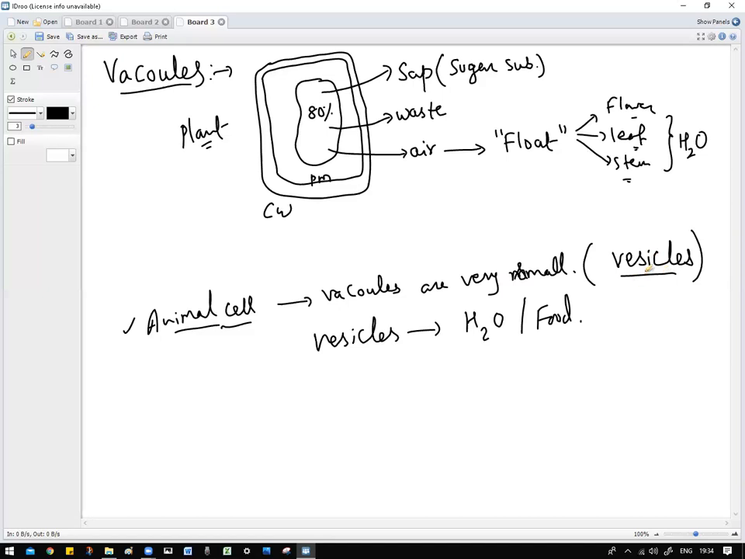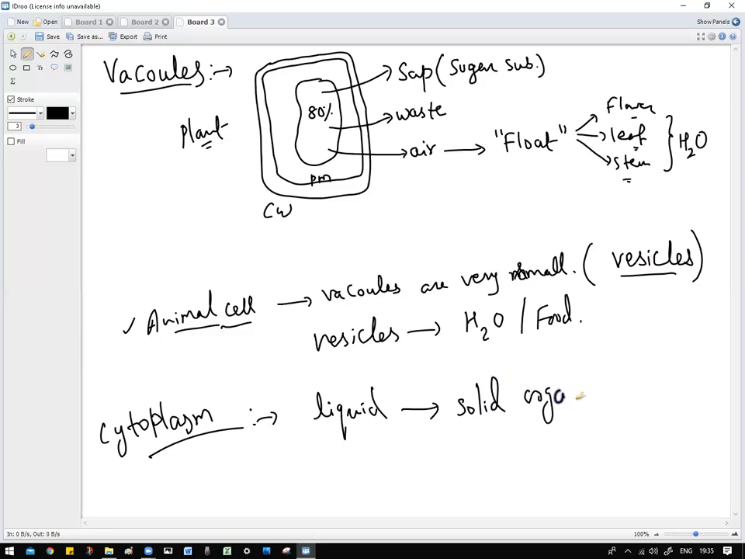Okay, so these were some of the organelles. Along with this, we have cytoplasm. What is cytoplasm? Cytoplasm is a liquid in which all the solid organelles are floating. Which solid means organelles? I am talking about organelles, not about organisms.